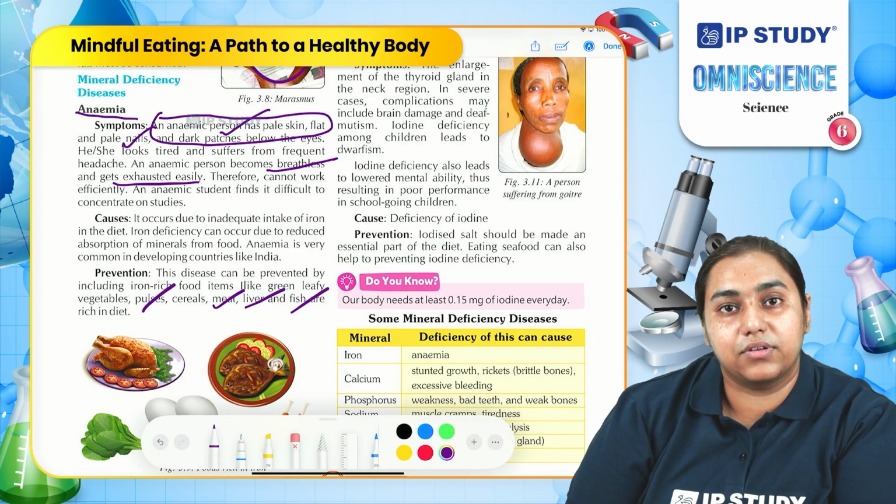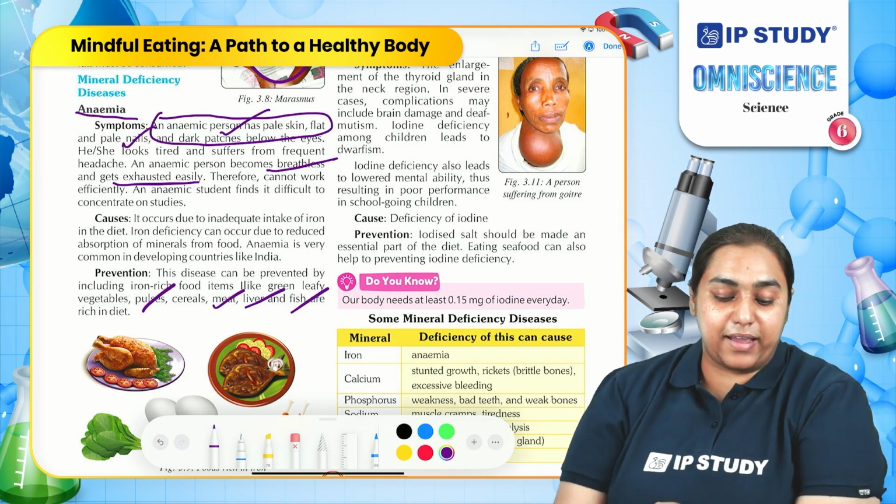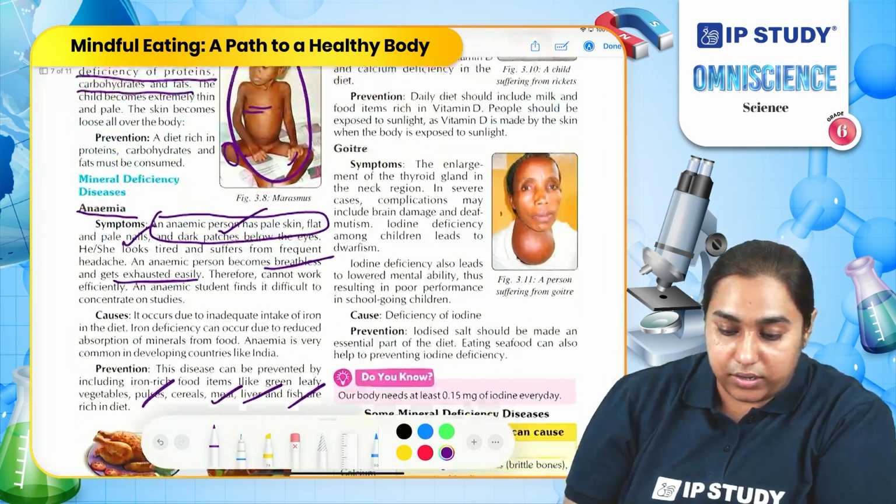Do you know developing countries such as India have anemia as a common problem because people lack food rich in iron?